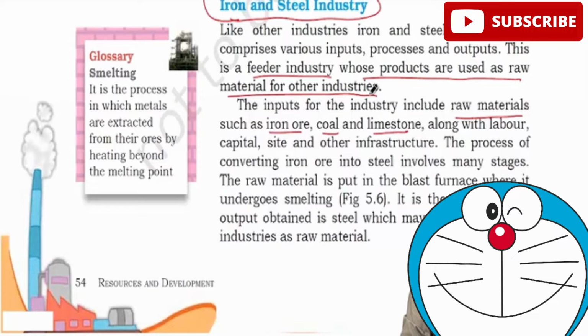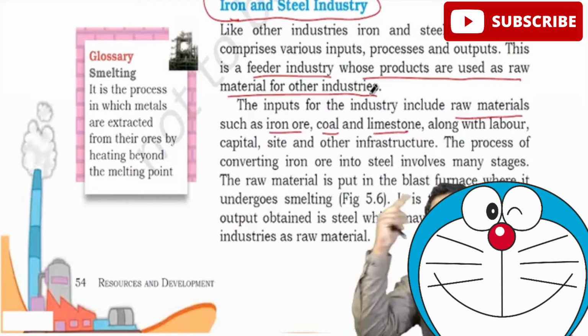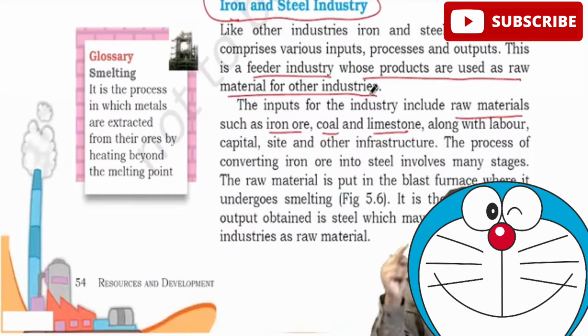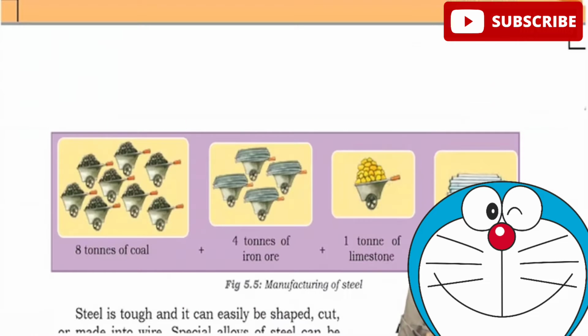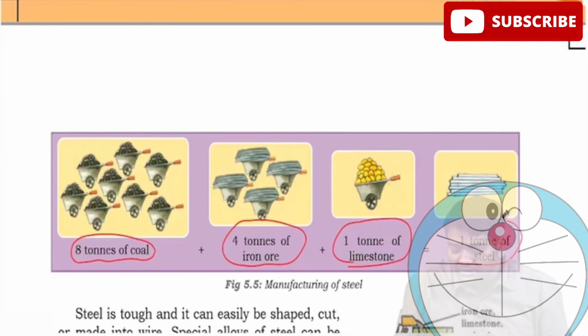I told you, if you have an iron and steel industry, then around that industry other industries will be present, because the output of this industry will act as input to other industries. Steel output of the iron and steel industry will be used in automobile manufacturing, where steel becomes an input, right? So this is very, very important for us to look at. That is a feeder industry. The second important factor that you should be aware of: you can see in the picture that if you take 8 tons of coal, 4 tons of iron ore and 1 ton of limestone, you get only 1 ton of steel.